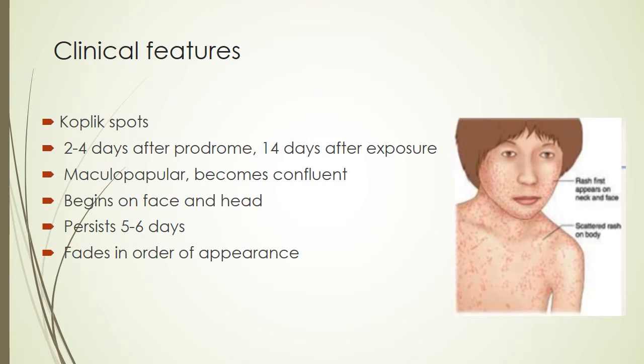Regarding the clinical features of measles, it mainly shows Koplik spots 2 to 3 days after the prodrome and 14 days after the exposure. The maculopapular rash becomes more confluent, and these rashes begin on the face and the head and persist for 5 to 6 days and fade in order of appearance. The main clinical feature is Koplik spots.